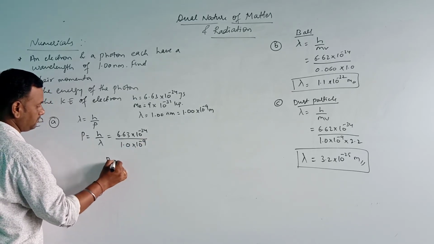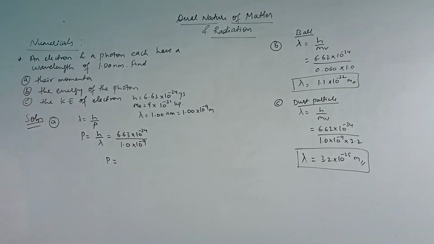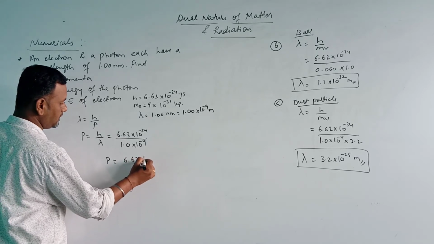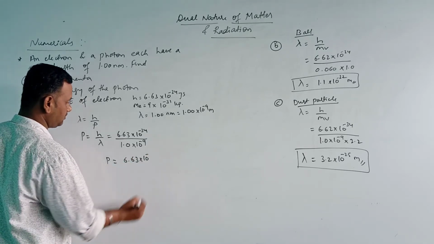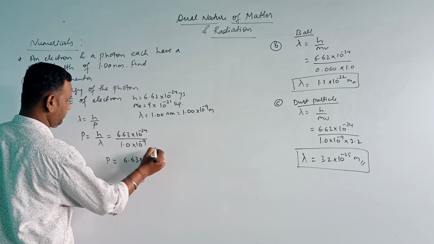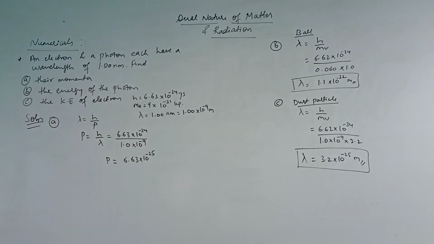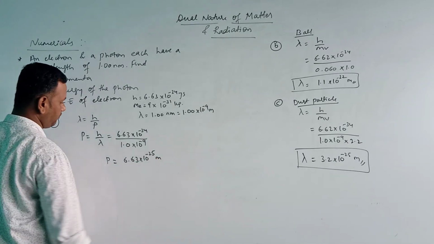So let us calculate. After calculation we are getting 6.63 into 10 to the power of minus 25, the momentum.